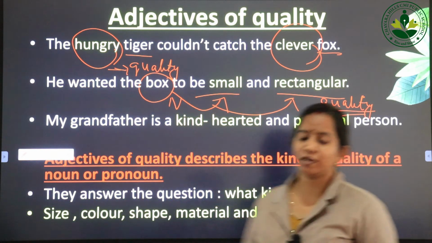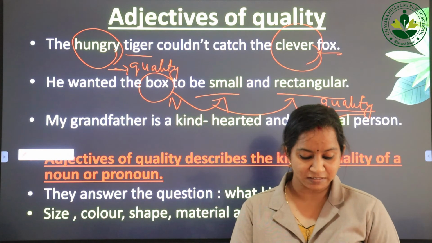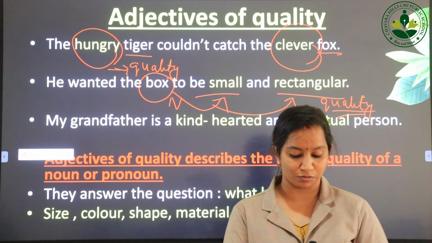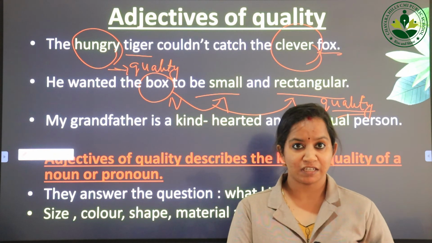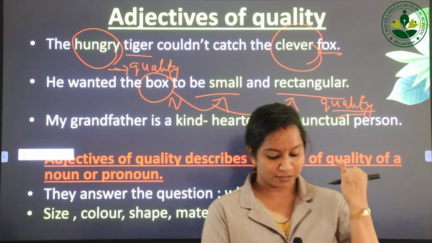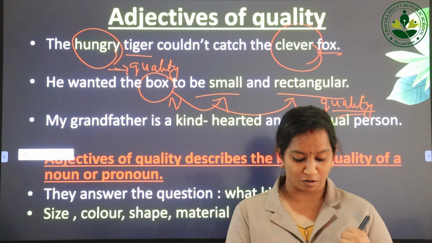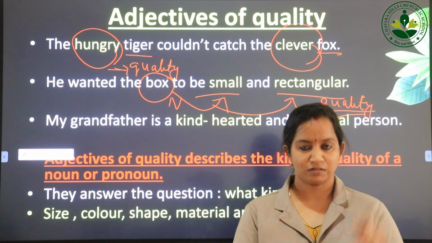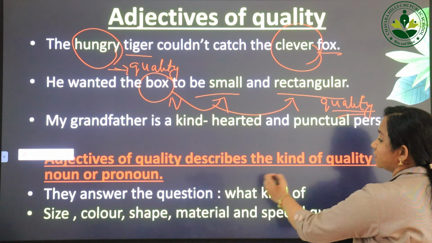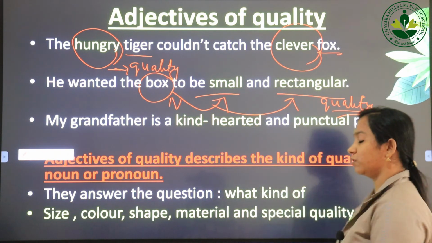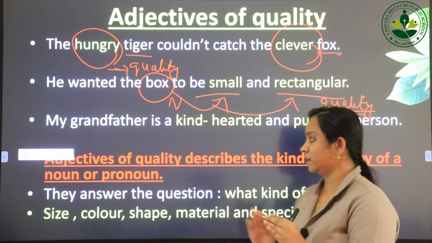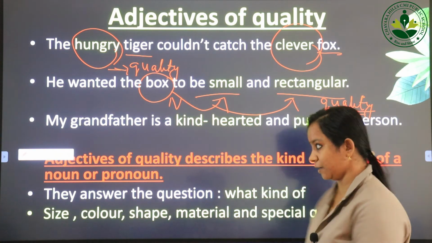Just see the first table in your textbook. It answers the question: what kind, size, color, shape, material and special quality. That means if the adjective answers the size of the noun, the color of the noun, the shape of the noun, the material of the noun or another quality of the noun, then that's called adjectives of quality. Adjectives of quality describe the kind or quality of a noun or a pronoun. That means if we want to describe the quality of a noun, then we will use adjectives of quality, okay.